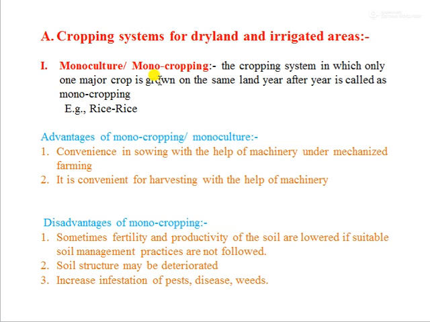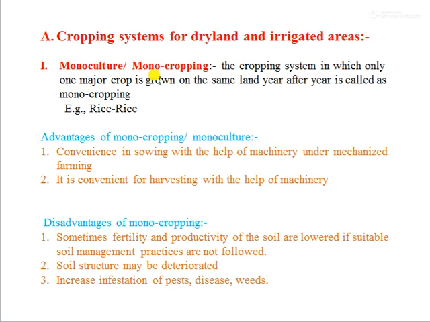Then, advantages of monocropping or monoculture. All things have advantages as well as disadvantages. The advantage of monocropping is convenience in sowing with the help of machinery under mechanized farming, and it is convenient for harvesting with the help of machinery. As there is a single crop in a field, farmers can operate the machineries in that crop land easily.